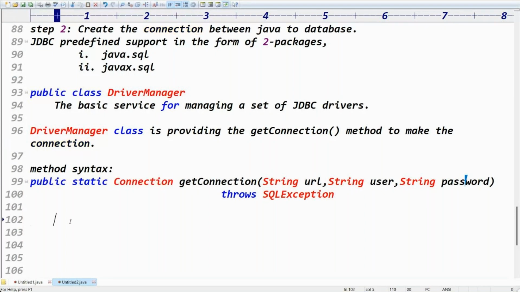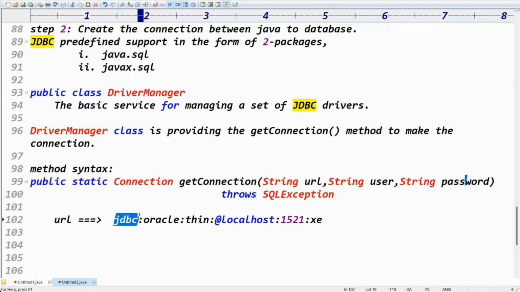What is the URL pattern, sir? Every database contains a fixed driver class name and URL pattern. The URL pattern is like JDBC colon URL. The URL will be like this: jdbc colon oracle colon thin colon at the rate localhost colon 1521 colon X. X is a logical name. This is a thin driver, guys.